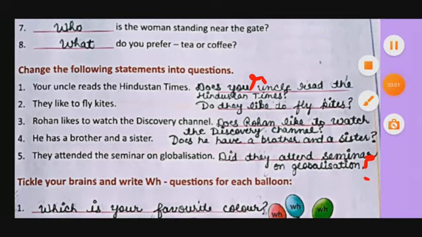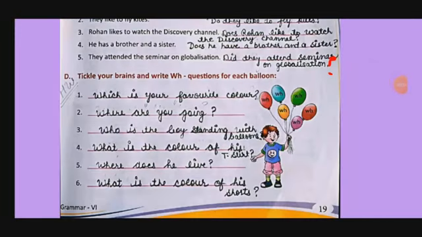Then next exercise. Here, tickle your brain and write WH questions for each balloon. Here, how many balloons are we having? Six. And we have to use WH words. Then we have to make the questions. So I have made six questions. These are here. Which is your favorite color? Where are you going? Who is the boy standing with balloons? What is the color of his t-shirt? Where does he live? And what is the color of his shorts? I hope that till here everything is clear to you.